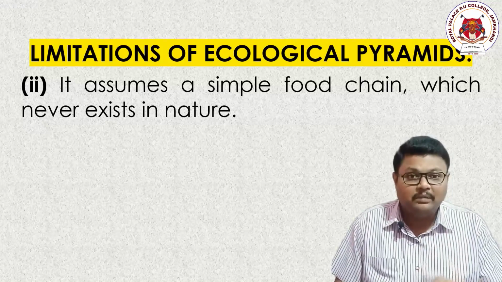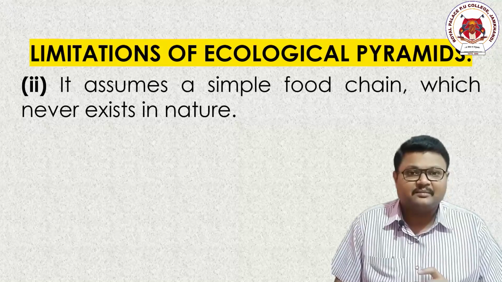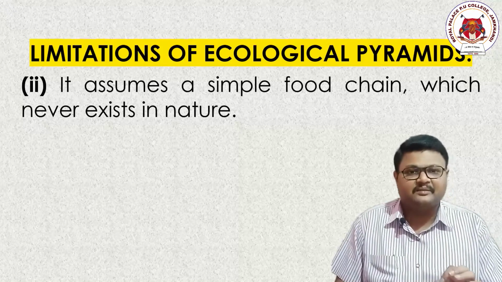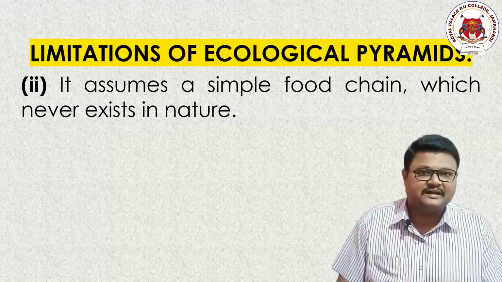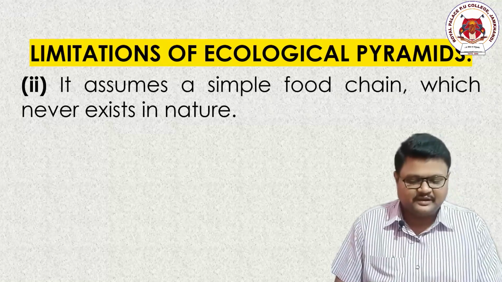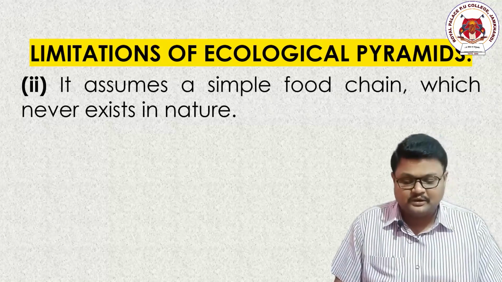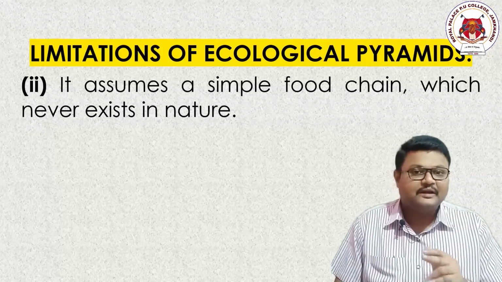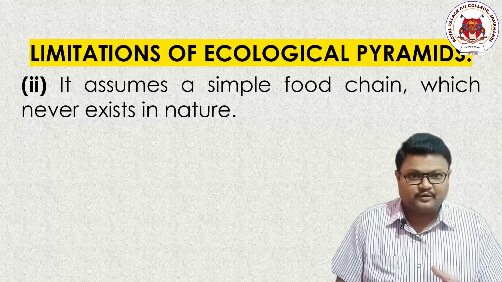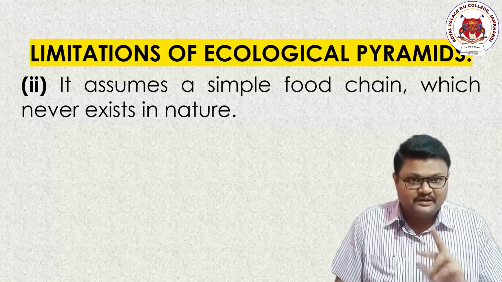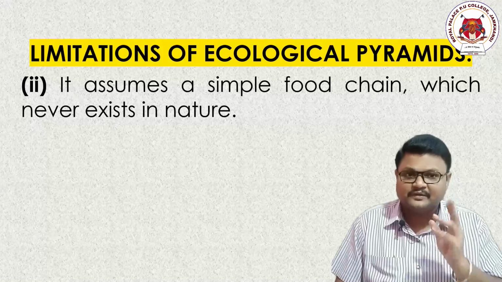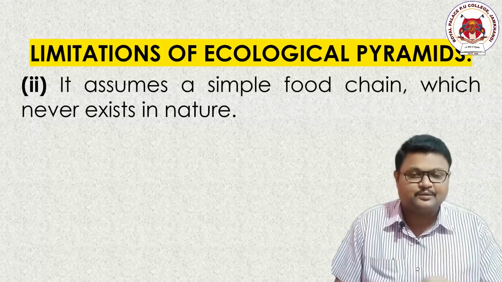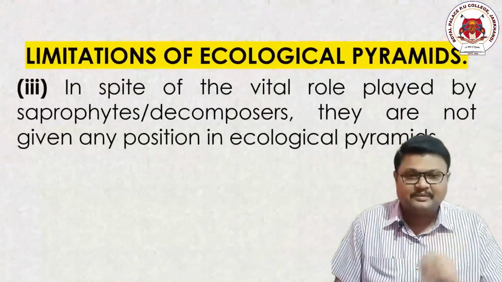But in the case of food web explanation, ecological pyramids do not hold good, which means ecological pyramids are good for explaining only a single type of food chain. This one is eaten by this one, and this one by this one. But what about the second one being eaten by another organism in the third level, and the third one being eaten by another organism in the fourth? There will be a variety of carnivorous organisms which can eat herbivorous ones, right? So there will be multiple food chains, called a food web. Ecological pyramids will not give that kind of information. That is another minus point with respect to ecological pyramids.